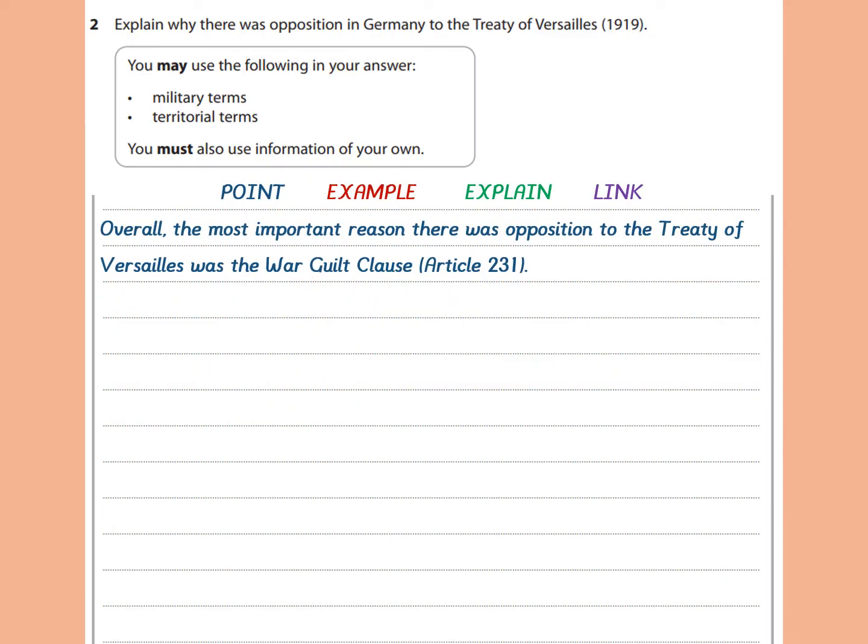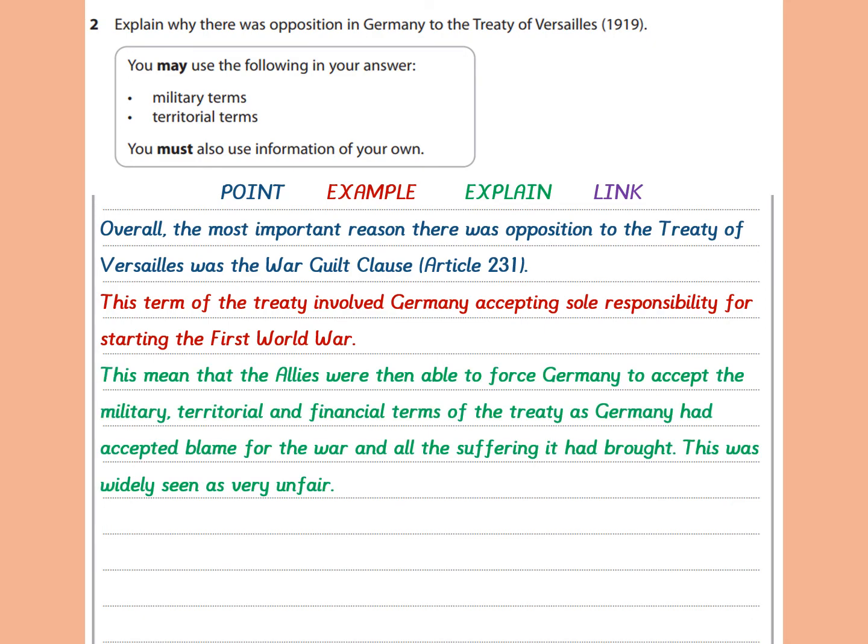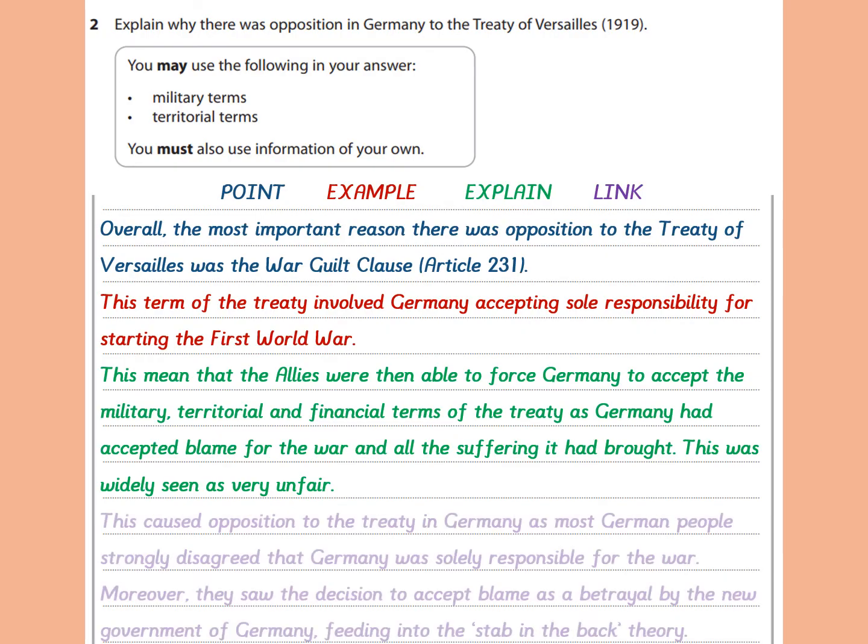Overall, the most important reason there was opposition to the Treaty of Versailles was the war guilt clause, Article 231. This term of the treaty involved Germany accepting sole responsibility for starting the First World War. This meant that the Allies were then able to force Germany to accept the military, territorial and financial terms of the treaty, as Germany had accepted blame for the war and all the suffering it had brought. This was widely seen as unfair.